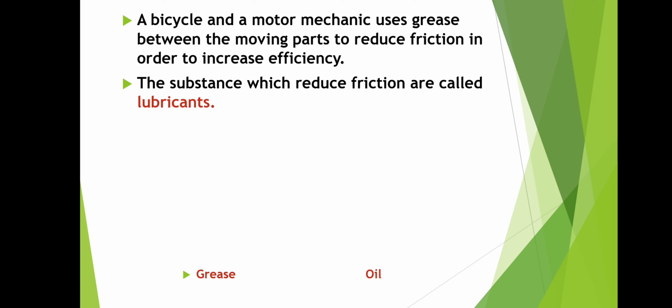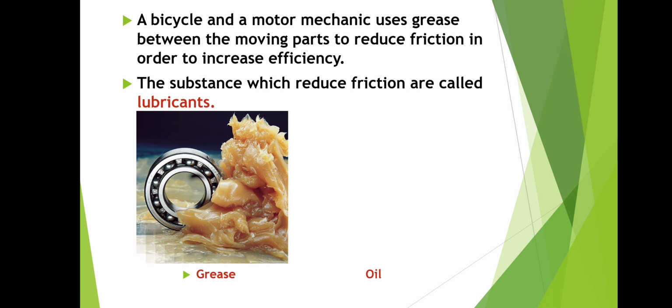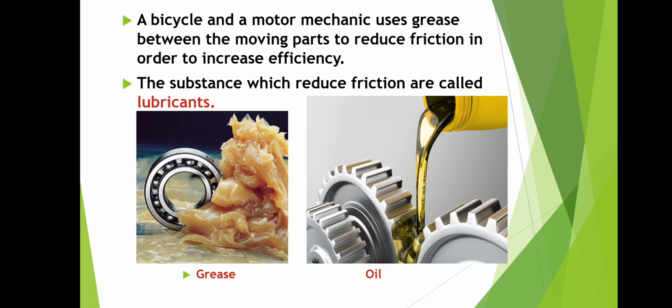A bicycle or motor mechanic uses grease between the moving parts to reduce friction and increase efficiency. Some mechanics use oil or grease between the moving parts, which reduces friction and increases the efficiency of the moving parts or the vehicle. The substances which reduce friction are called lubricants. Examples of lubricants are grease, which is used in ball bearings, and oil, which is used in engines.